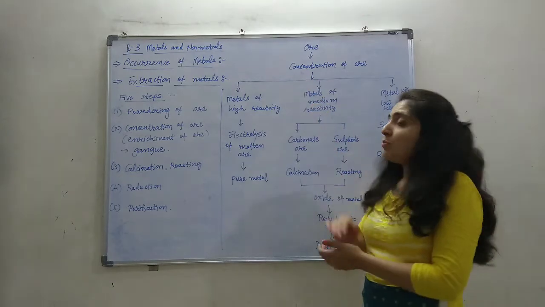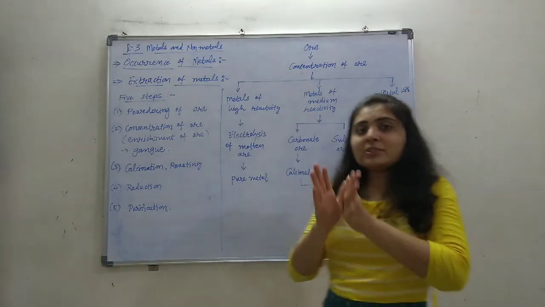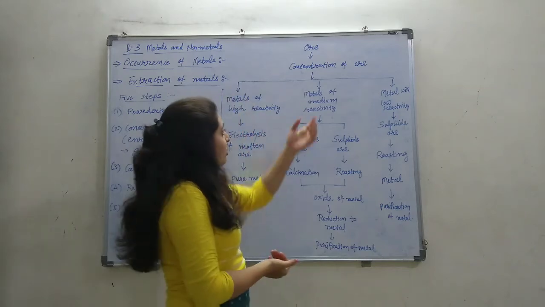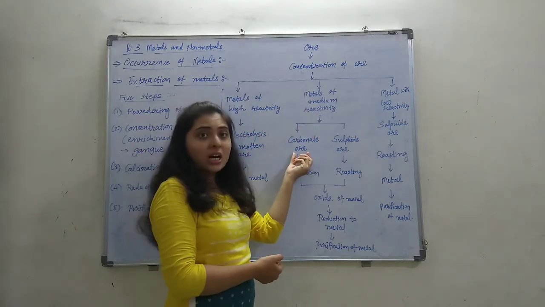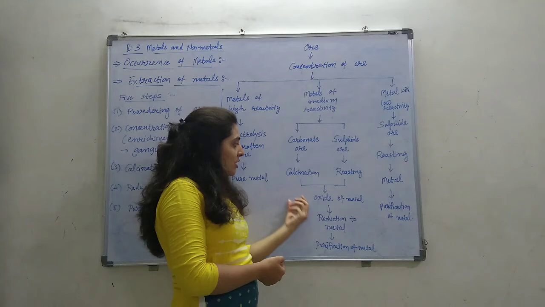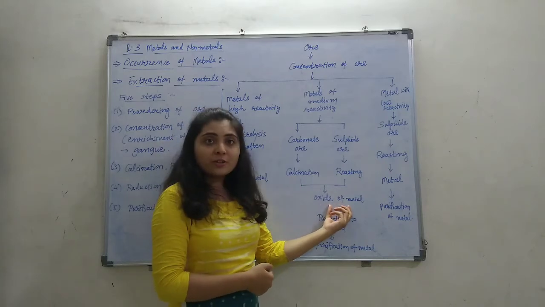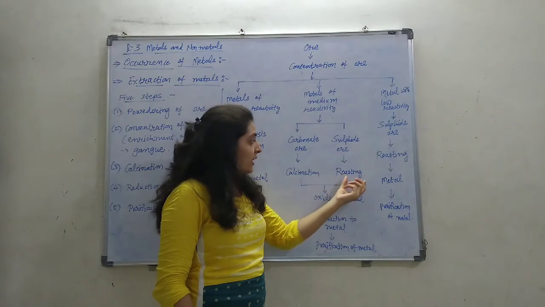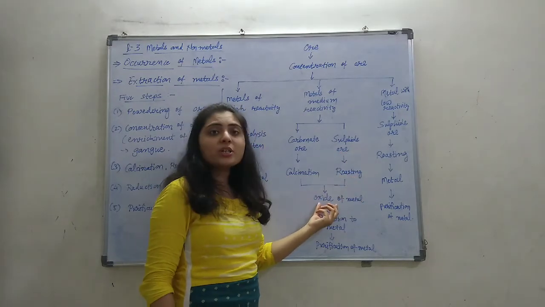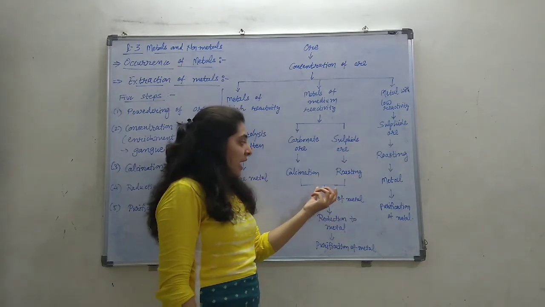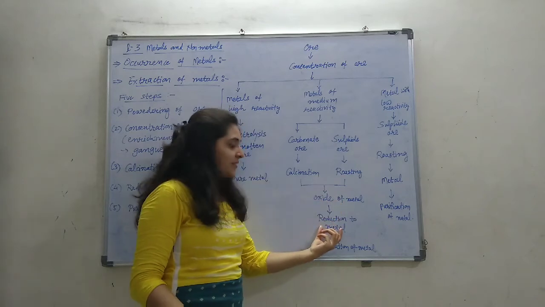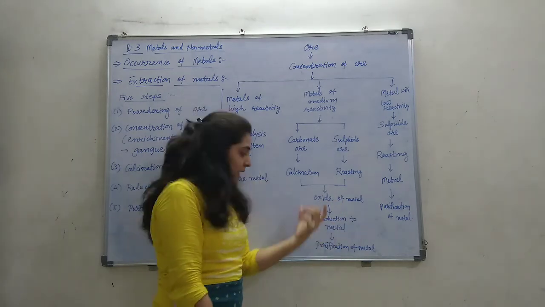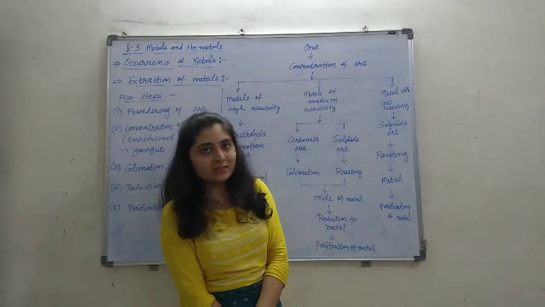If the metal has medium reactivity, this medium reactivity metal is found in carbonate and sulfide form. If it is in carbonate form, then by the calcination process it is converted to oxide of the metal. And if the metal is in sulfide form, then by the roasting process it is converted to oxide of the metal. After getting the oxide of the metal, the next step is reduction to metal, that means removal of oxygen, and then purification of the metal, the last step.